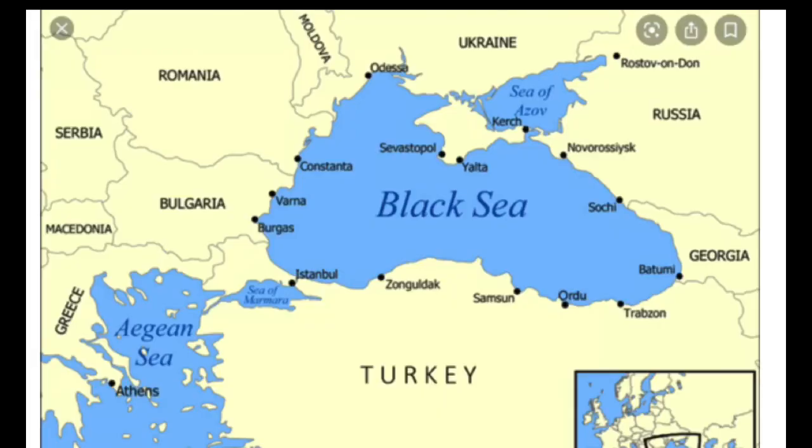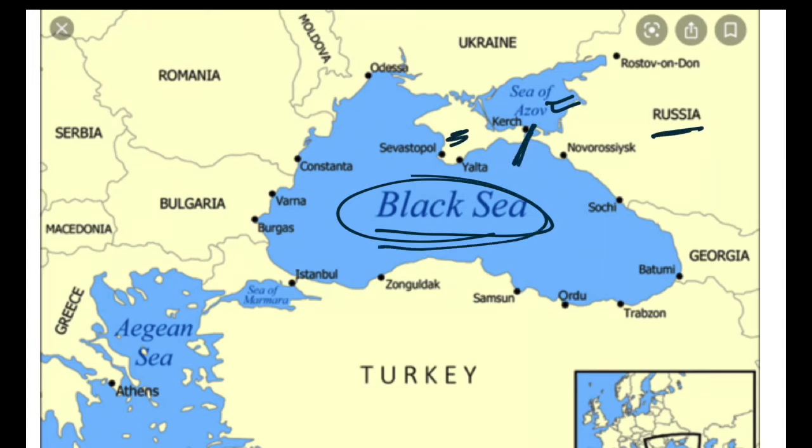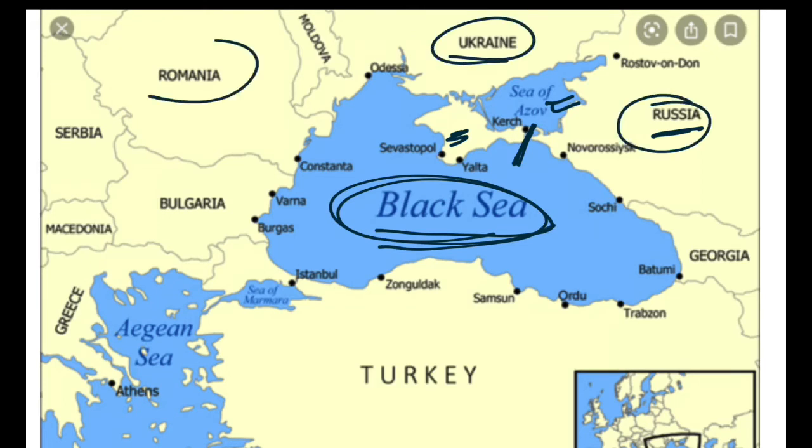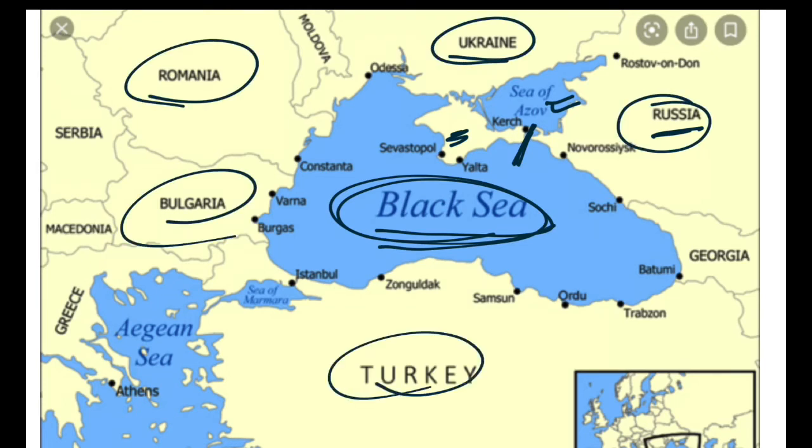Guys, here in this map also you can see this is the Black Sea. This is the Sea of Azov, I told you, which lies between this Crimea and Russia. This is the Strait of Kerch. Now the Black Sea is touching boundary with Ukraine, Russia, Romania, Bulgaria, Turkey and Georgia. Moldova is a landlocked country which is not connected in any way to the Black Sea. So you should learn these countries associated with the Black Sea because these are very important.